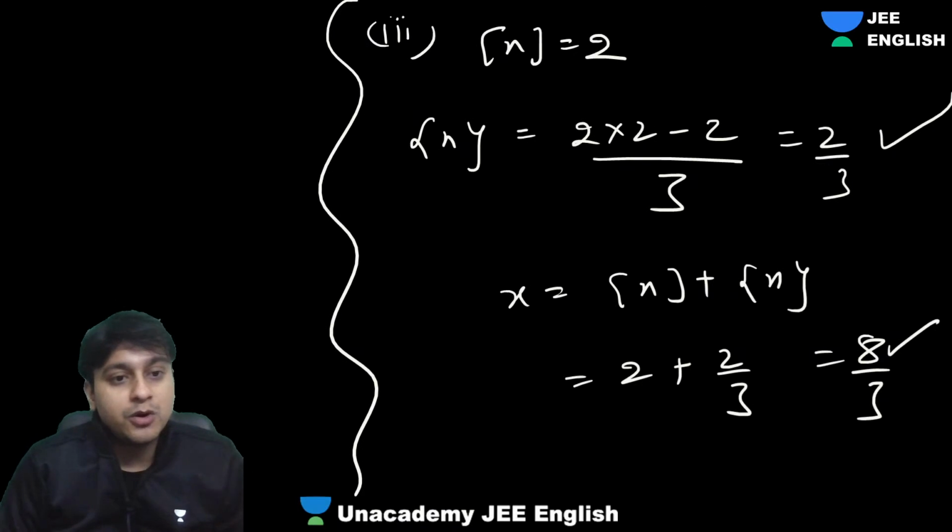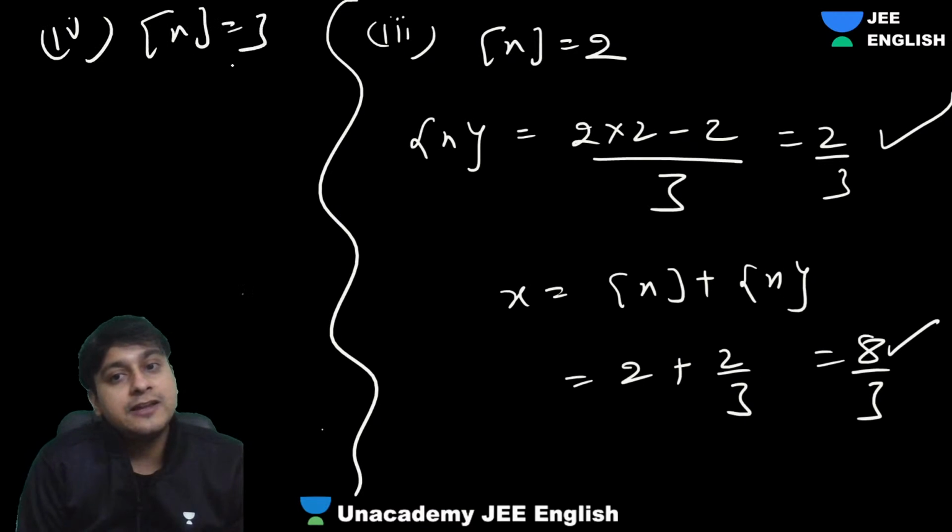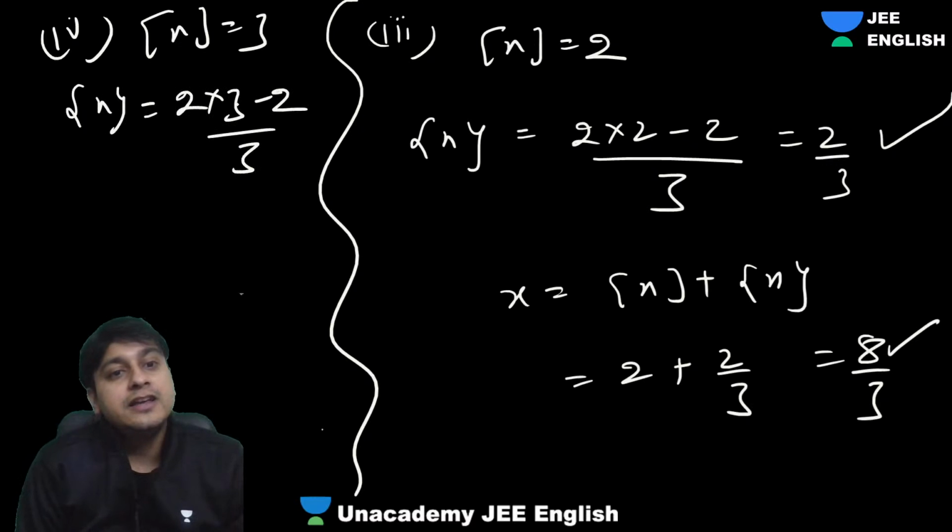Now let's take one more. Try the next one. Can box x be 3? Let's see. The fractional part of x will be 2 into 3 minus 2 by 3. We got 4 by 3, which is wrong, not possible.